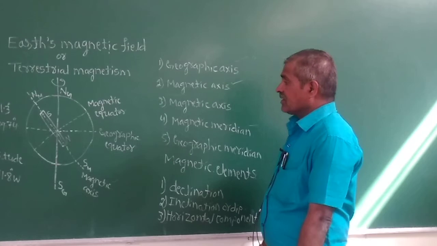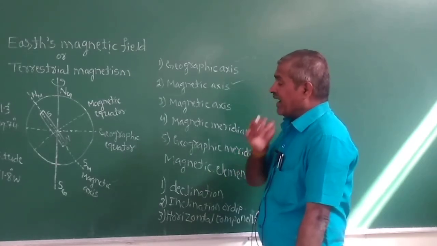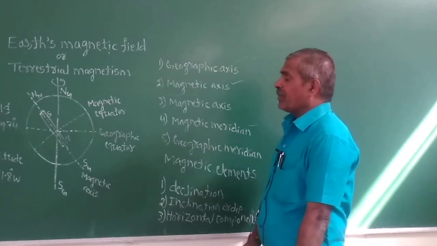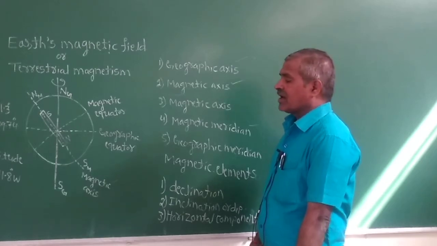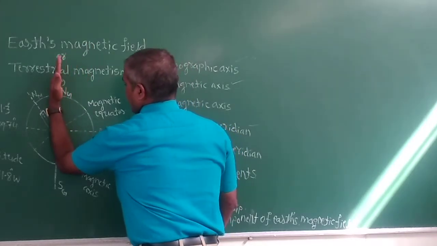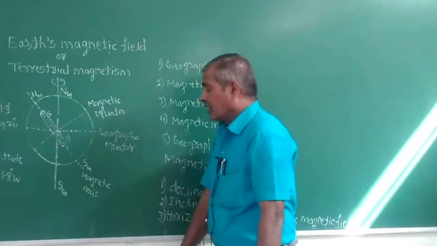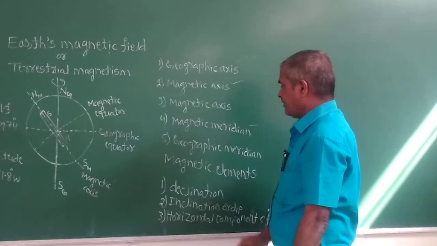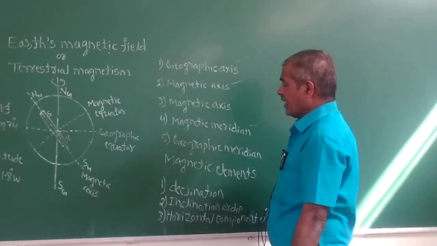And the geographic meridian: one vertical plane passing through the geographic north and geographic south is called the geographic meridian.